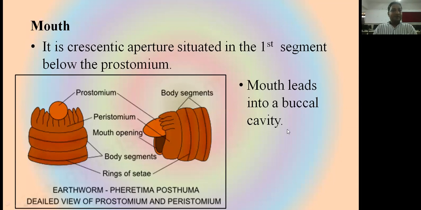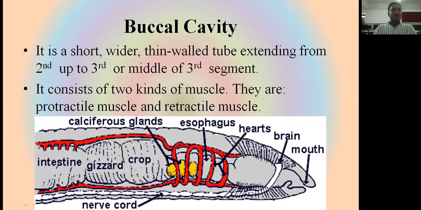The mouth is a simple concentric aperture situated in the first segment, and the prostomium covers the mouth. The prostomium is present on the upper side of the mouth. The mouth leads into a simple cavity-like structure, which is known as the buccal cavity. The buccal cavity is a short, wider, thin-walled tube extending from the second to the third segment, and sometimes it extends to the middle of the third segment.